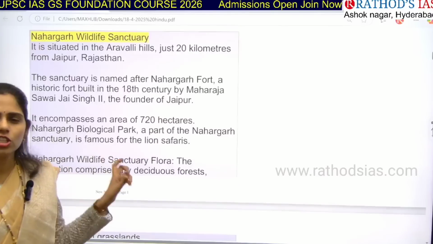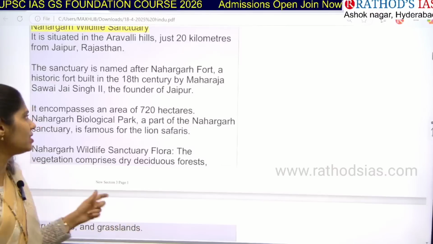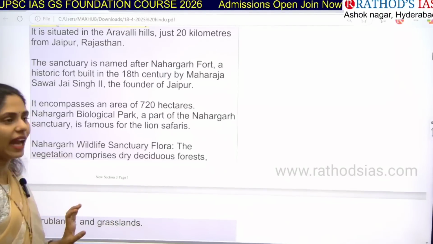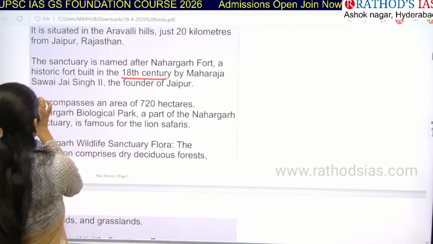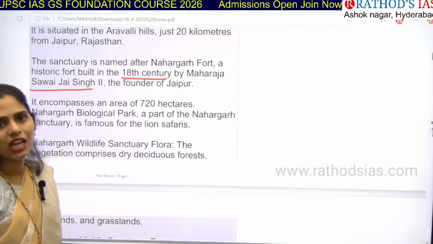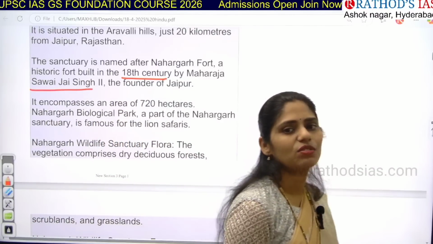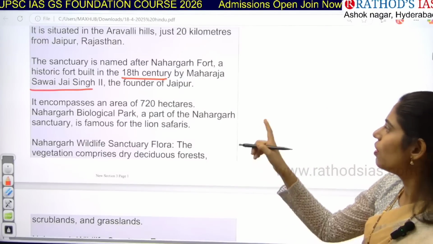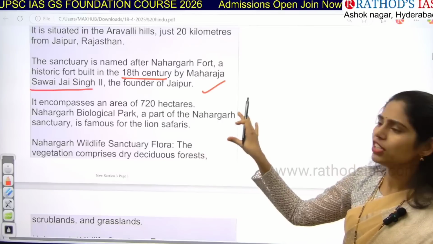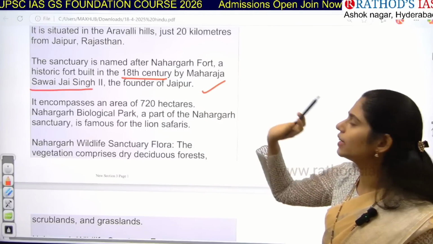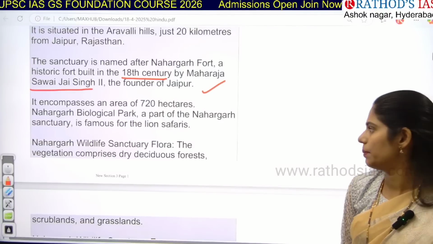The name which this sanctuary got is from one fort, and that fort's name is Nahargarh Fort. This fort was built in the 18th century by Maharaja Savai Jai Singh, who was the founder of Jaipur. It is one prelims based fact that you have to remember. Who was the founder of Jaipur? That is Maharaja Savai Jai Singh. Which fort did he build? He built Nahargarh Fort. On the name of that fort, the nearby wildlife sanctuary got this name.